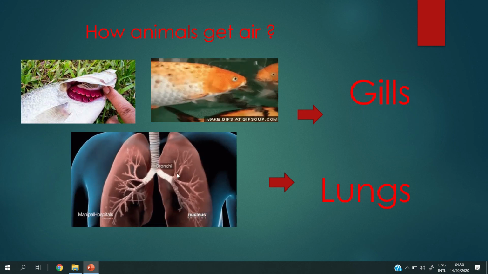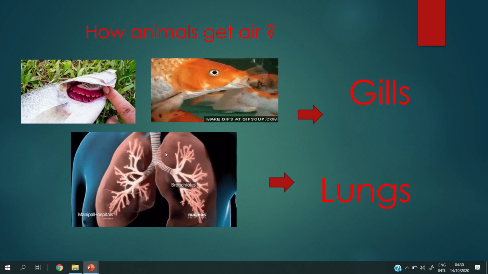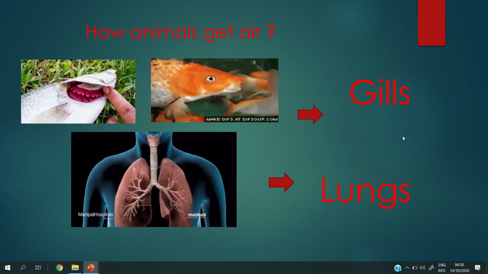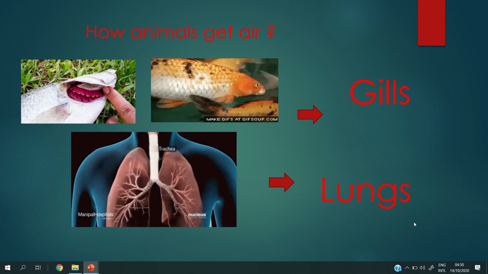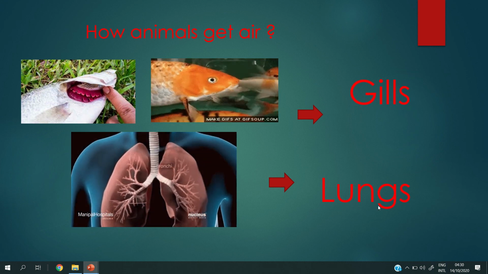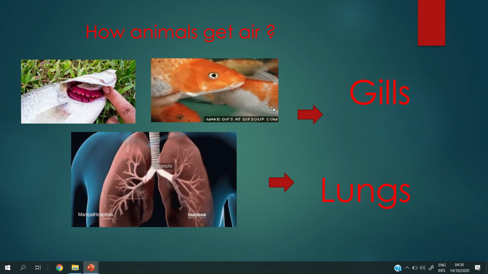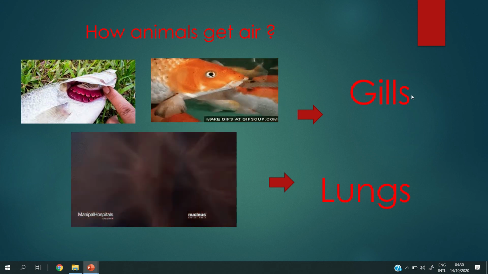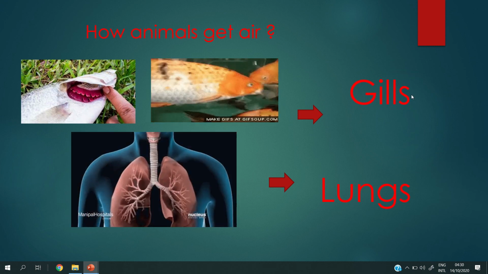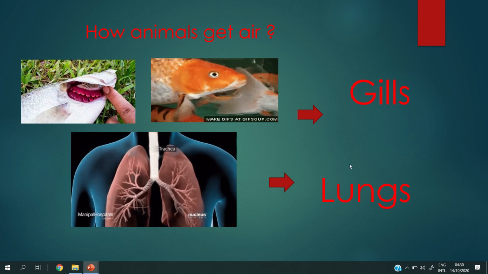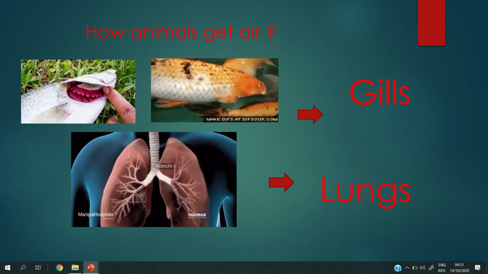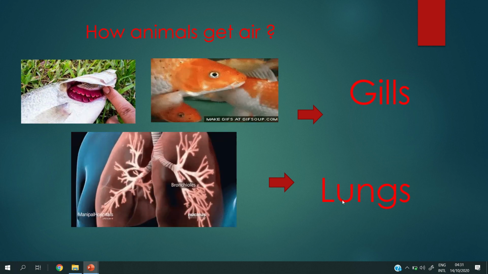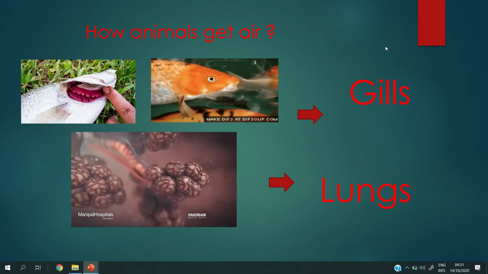And how do other animals get air? How can other animals breathe? Look at this picture. By lungs. So the fish can breathe by gills and swim by fins, but other animals can breathe the air by lungs.